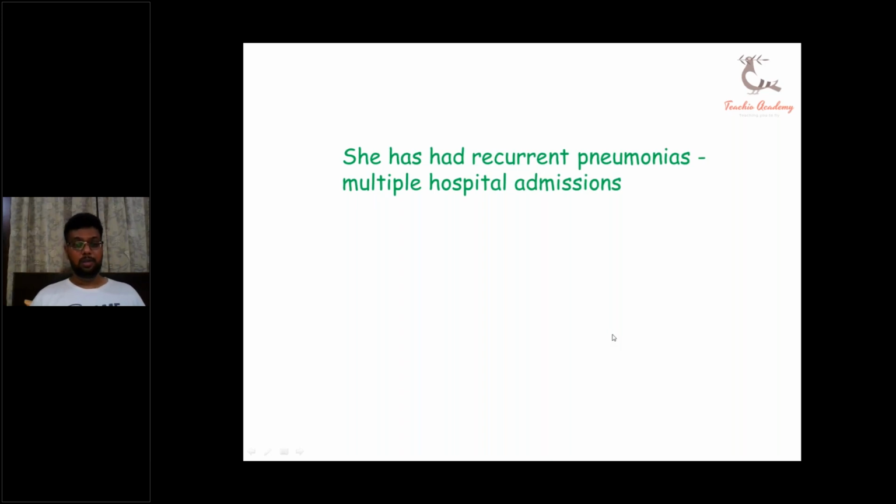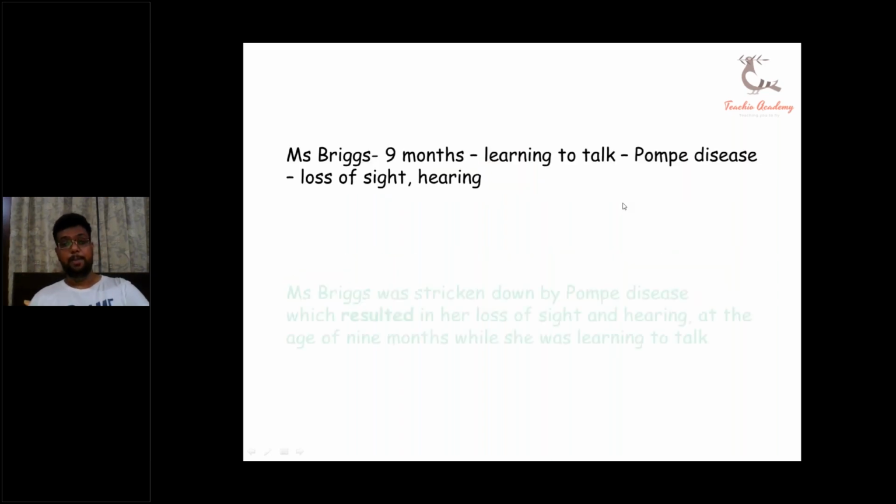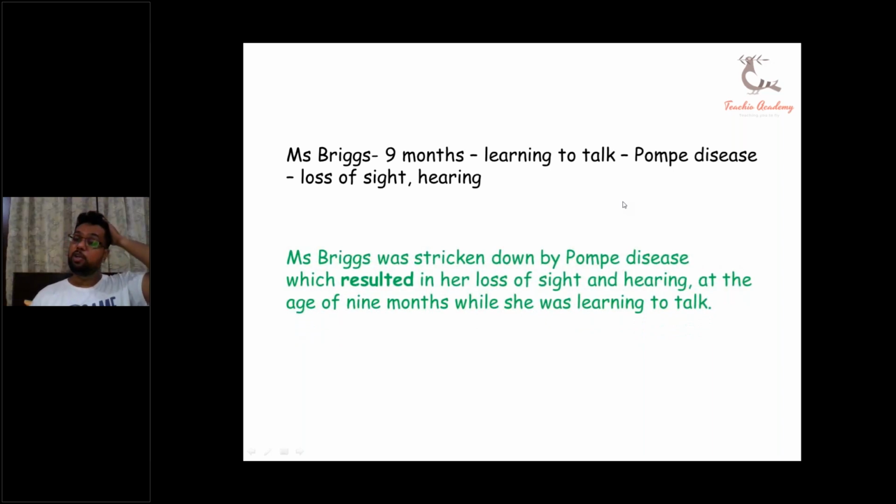This is also told when we are taught writing OET letters, that useless information should be avoided. You can avoid it, but you have to understand which information to avoid. Suppose in our last sentence we had Miss Briggs was 9 months learning to talk. Maybe in the next case note there was something regarding learning to talk.